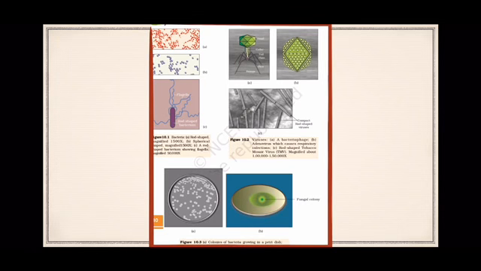Rod shaped bacteria with flagella are there. A figure of bacteriophage and adenovirus, which causes respiratory disorder, is shown there. TMV, that is tobacco mosaic virus, is also there. And in one figure they have shown the colonies of microbes, that is bacteria and fungus, grown in the nutritive medium.